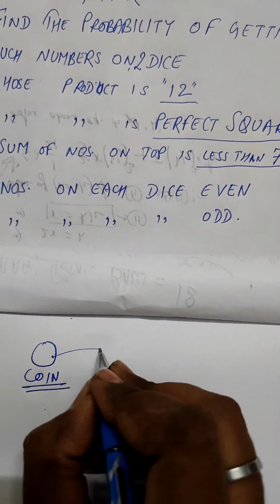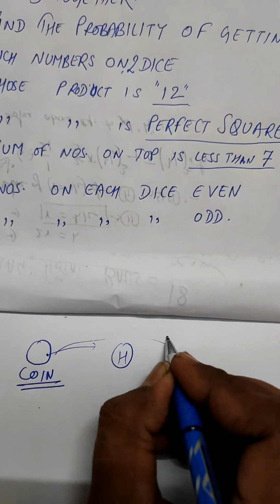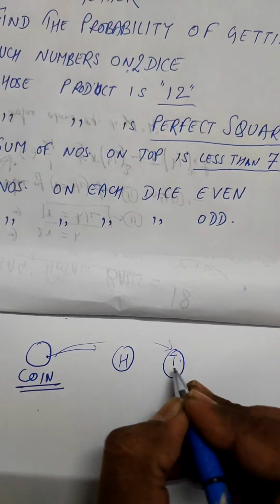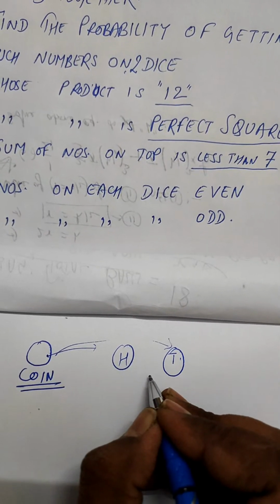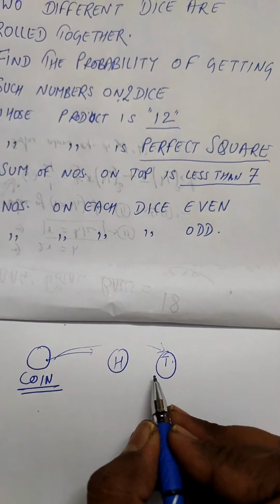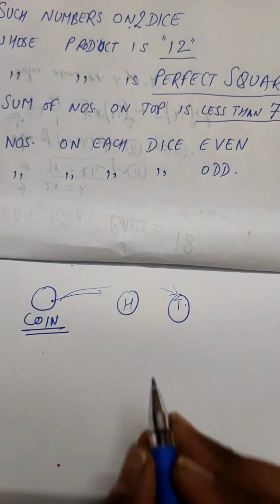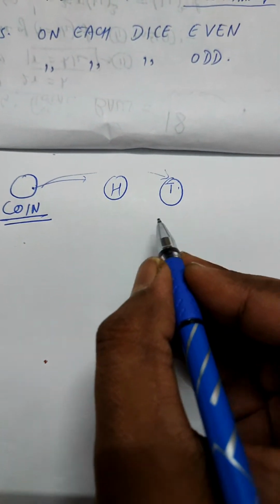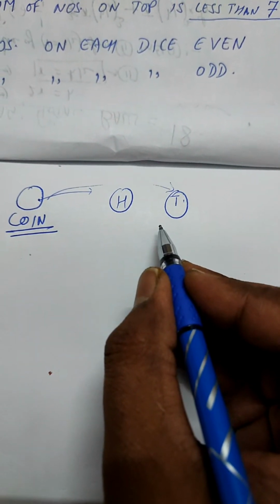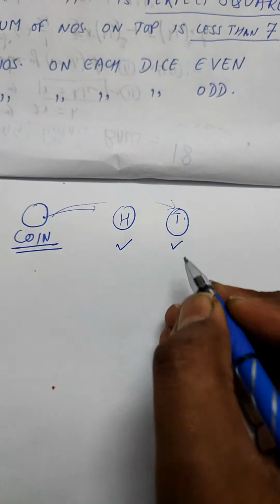We know one is head and another is tail. So if you are tossing a coin, there can be two outputs, right? What is the input? Input is that you are just tossing a coin, and the outcome can be head and can be tail, right?